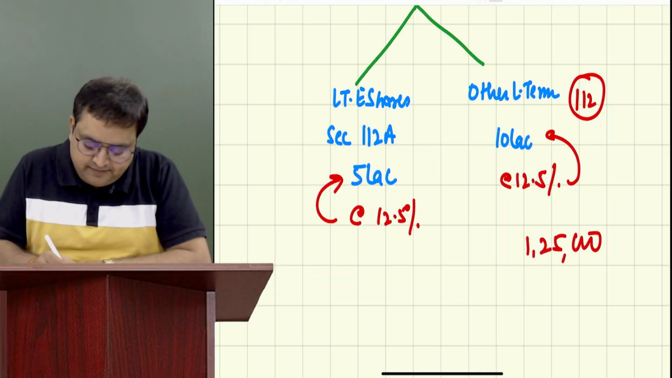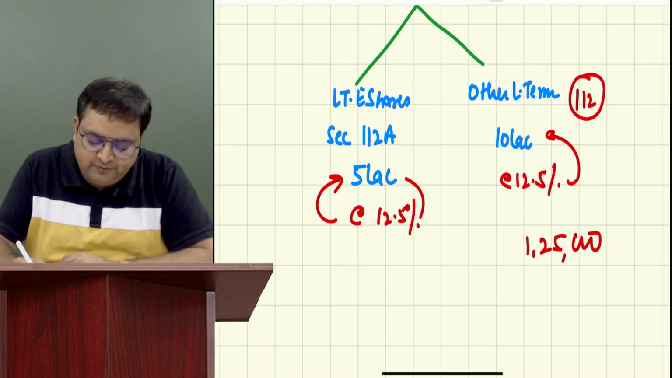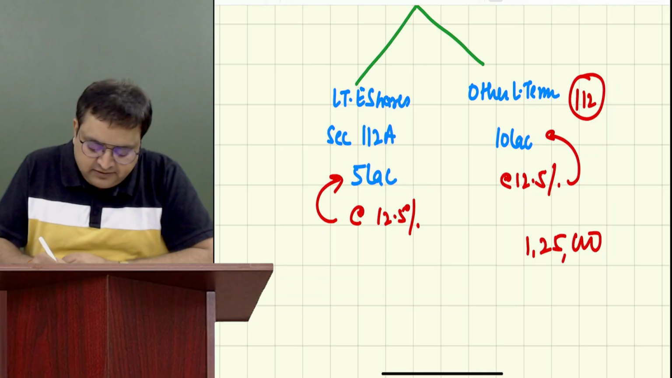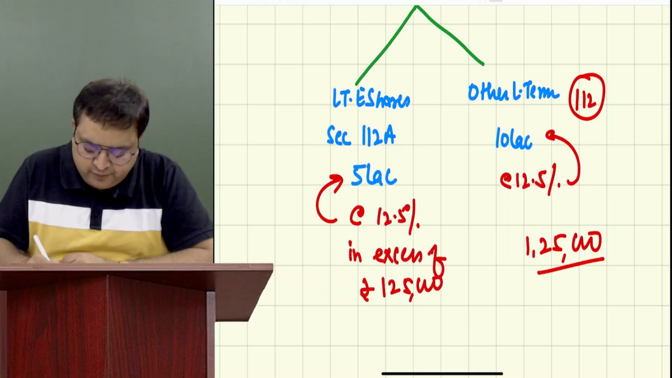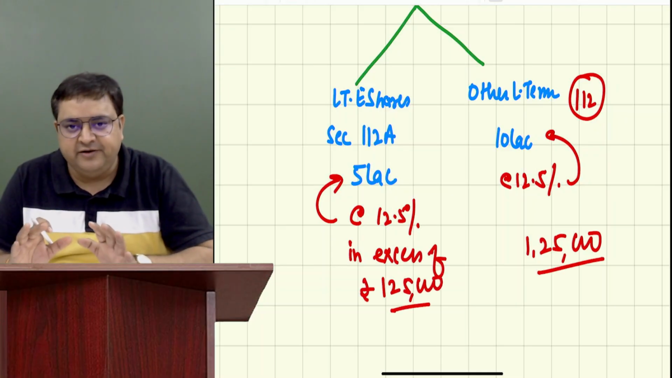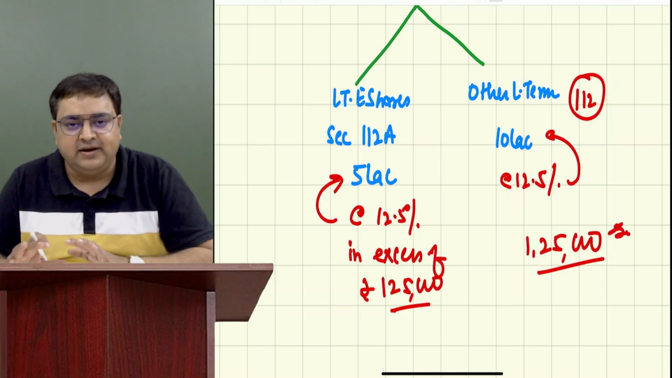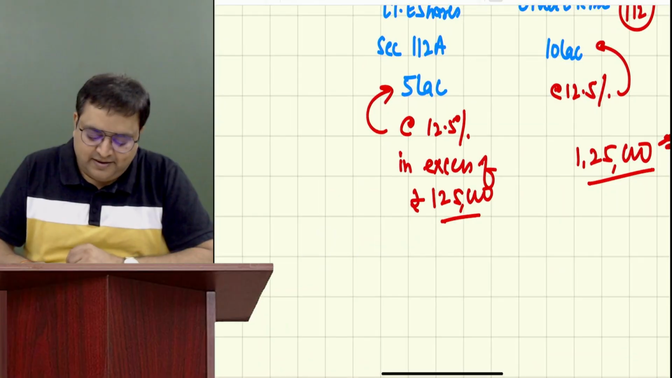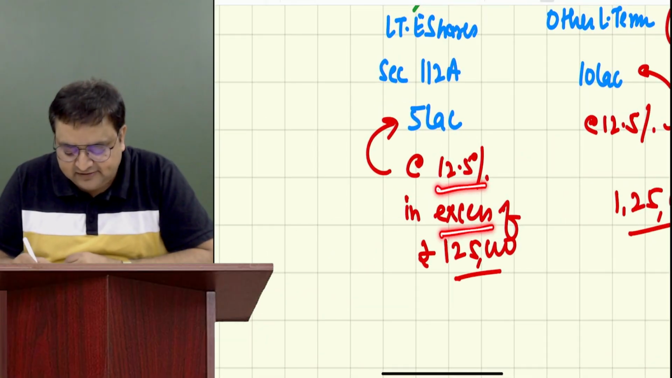And for this 5 lakh, it will be 12.5% in excess of 1,25,000. Guys, this 125 is altogether different. Coincidentally, this also came as 125, but that was not my intention. But here the rate is 12.5% in excess of 125.